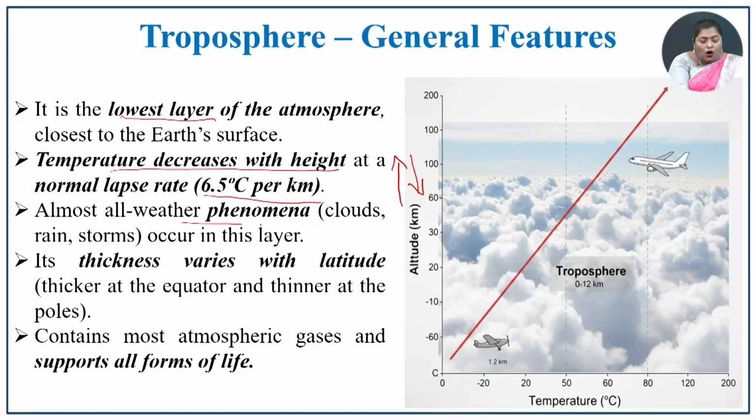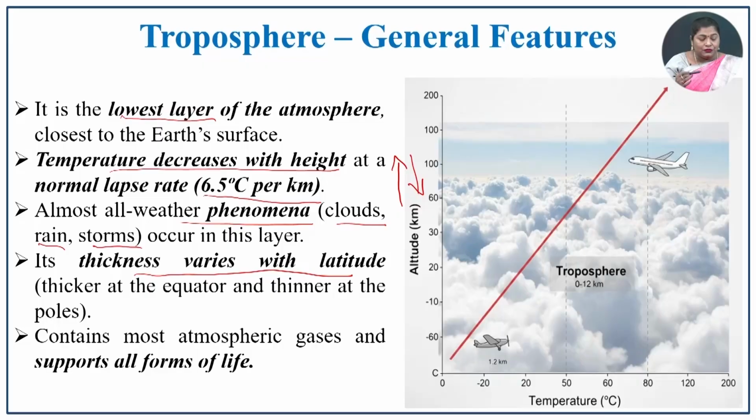Almost all the weather processes are held in which layer? That is the troposphere. What are the weather phenomena? Cloud formation, rain and storms occur in this layer, the troposphere. Its thickness varies with latitude.